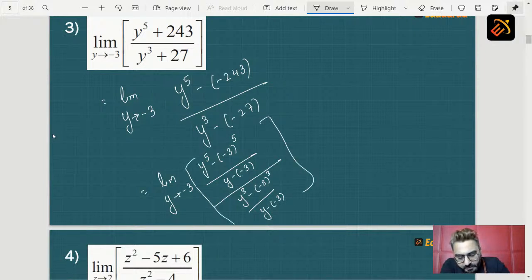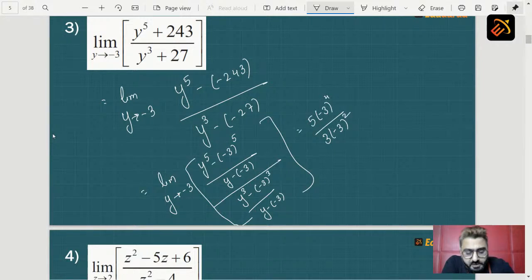Now students, can we split this limits in numerator denominator form? So when we split it in numerator denominator form and when we apply limits here, we get 5 into minus 3 raised to 4 upon 3 into minus 3 raised to 2.